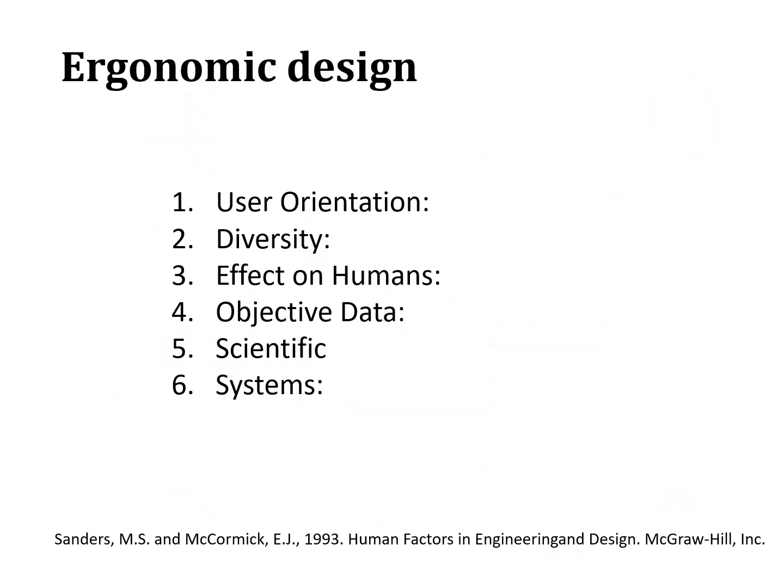To achieve that, the ergonomic design should lay down the following 6 pillars proposed by Sandra in 1993. User orientation: design and application of tools, procedures and systems must be user oriented rather than just task oriented. Diversity: recognition of diversity in human capabilities and limitations rather than stereotyping workers and users.